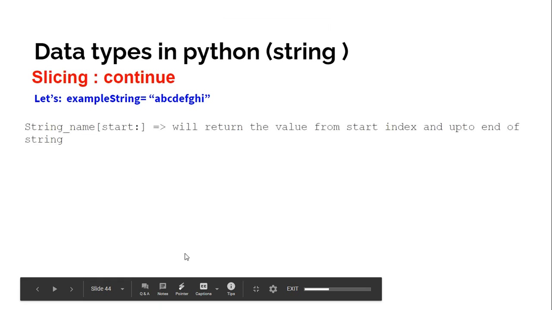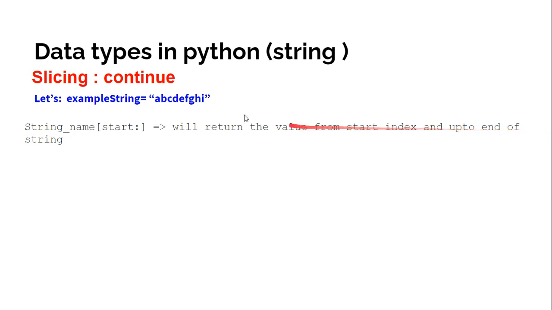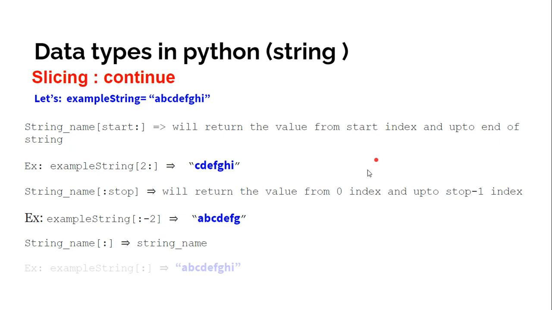So suppose that we are not passing the second argument, the stop argument. Then it will return the value from the start index up to the end. If you write example string 2 to, you will get C, D, E, F, G, H, I. Means you will start from 2 and go up to the end.